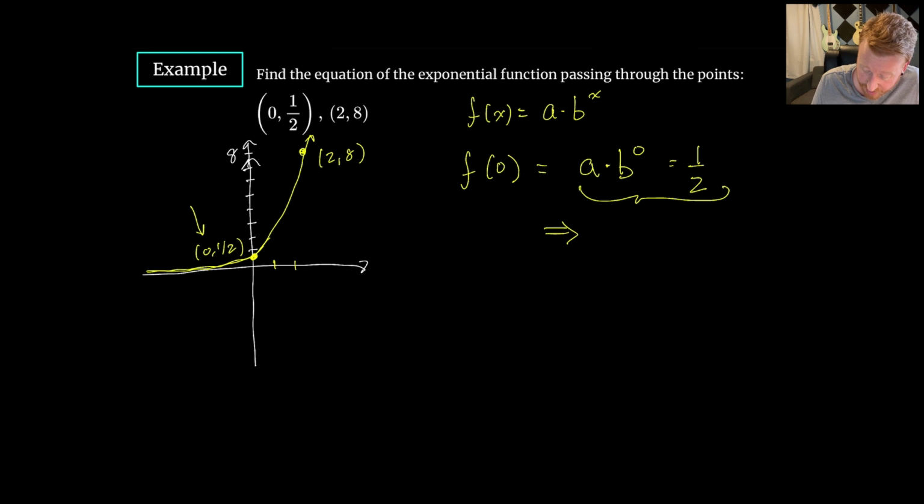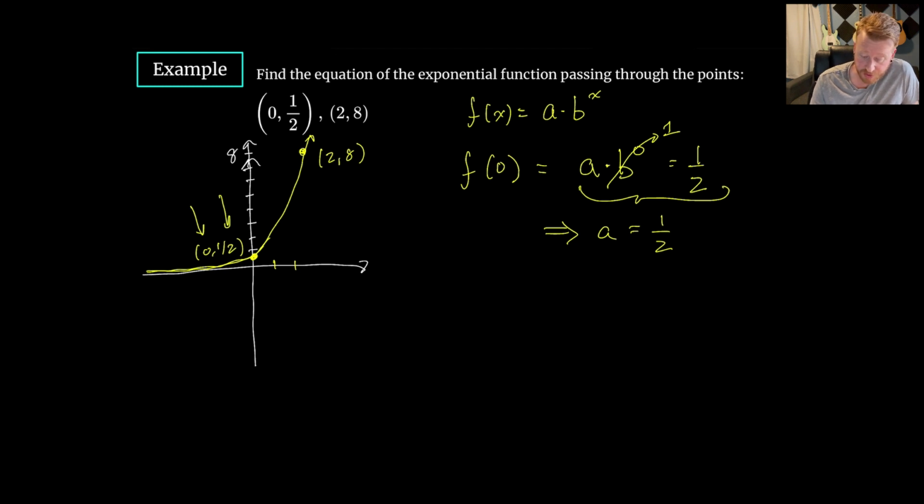This tells us that a, remember that b to the 0 is just 1. So this says a times 1 is equal to 1/2. So a must be 1/2. We also could have just gotten that because we know that's the initial value. The initial value is the y-intercept. So we could have gotten that for free, but by plugging it in, we can actually get some information and just get it directly that way as well.